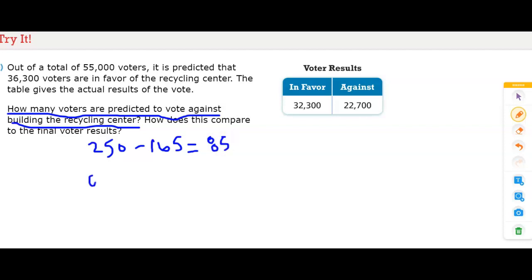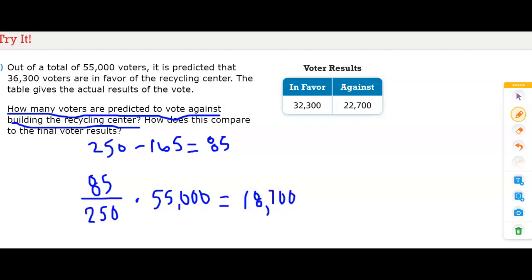Now we take the 85 and create our proportion out of the number of voters, 250. Then we multiply that by the total number of voters in that population, and that equals our predicted amount of people who are not in favor: 18,700 people not in favor of this recycling center.